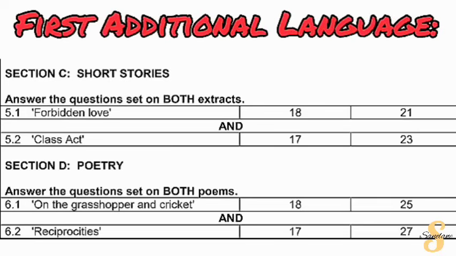And then we also have section C and section D. When you choose these sections, you basically have to answer both of those questions. So you will see it's actually just one question, 5.1 and 5.2. That means if you choose to answer the section of short stories, you will have to answer both short stories, hence you see the 'and' in the middle. Similarly with the poetry, if you choose to answer the first poem, you must answer the second poem as well.